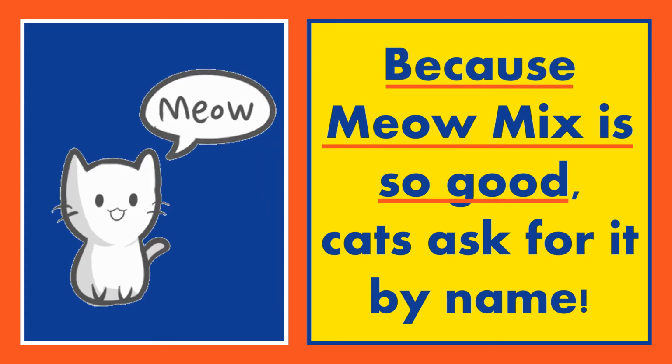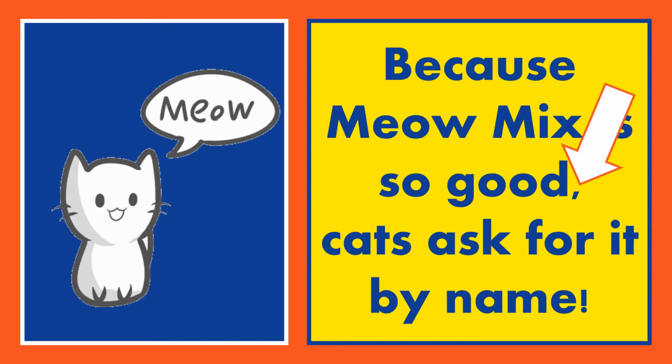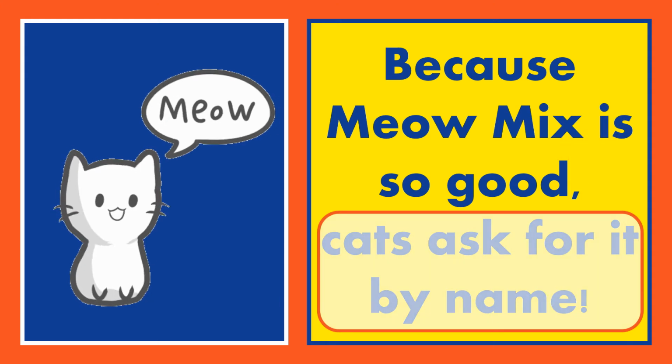And when we're done that clause, that introductory element, we close it out with a comma, and then afterwards we have an independent clause, which is a fancy way of saying a complete sentence. Cats ask for it by name. That functions as a complete sentence. It's therefore an independent clause. And now because you've started with because, you've closed that out with a comma, and you have an independent clause for it, this sentence works properly.